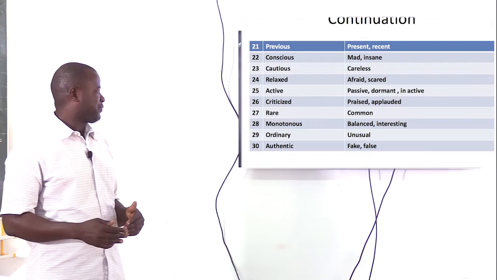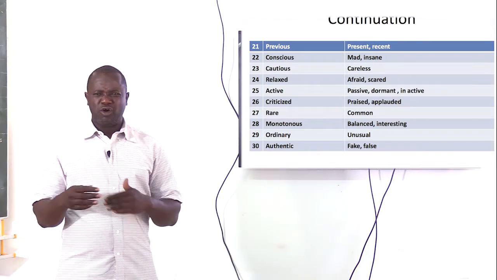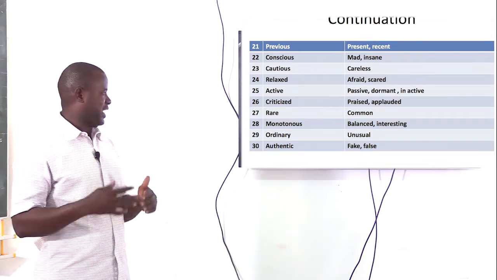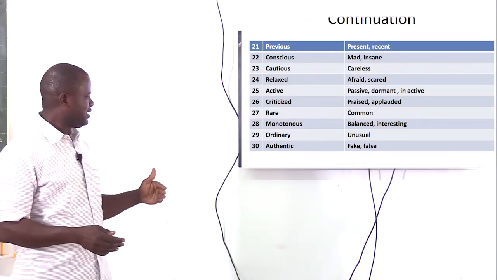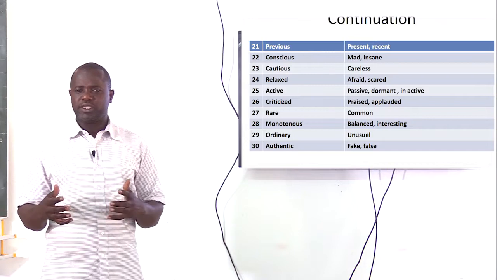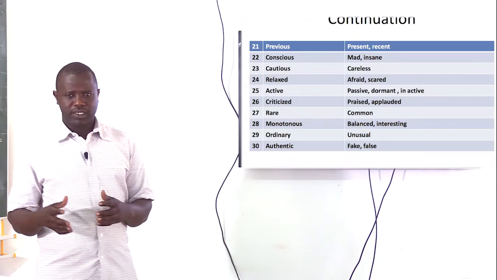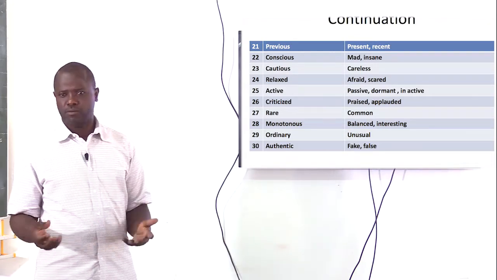But when you say the lesson was monotonous, meaning that the lesson was not interesting. So you can see the context in which the word is used determines the meaning most.